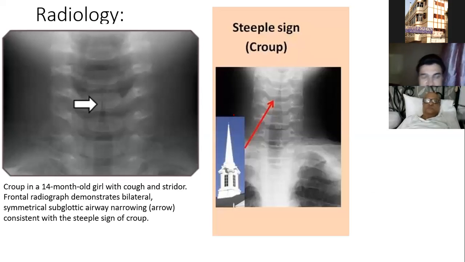Next, there is one important radiological sign. In case of croup, we call it the steeple sign. The edema is so much that only a string of shadow remains, just thread-like. So this is called the steeple sign of croup. It is described as the tip of a church.